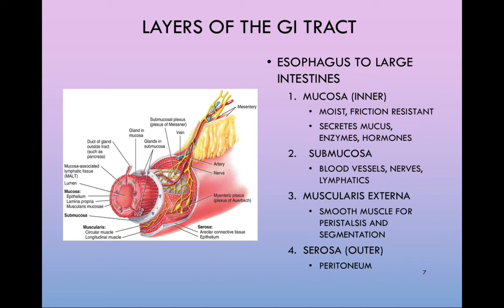Each layer is not only unique, but will often differ between the components that make up the alimentary canal. What this means is that the first lining, the mucosa, may differ between the esophagus, the stomach, and the small intestine. However, what this also means is that all of these components will in fact have a mucosa in general.